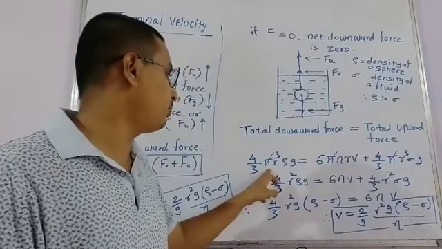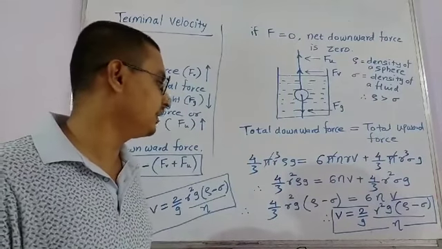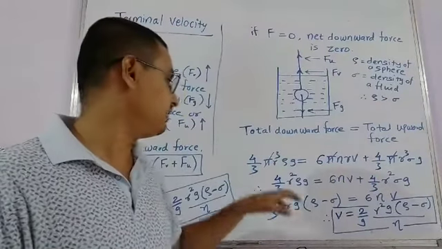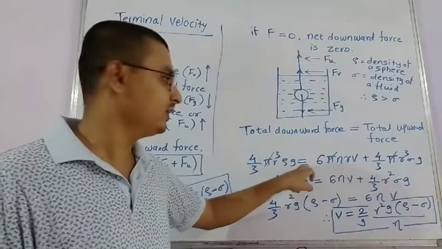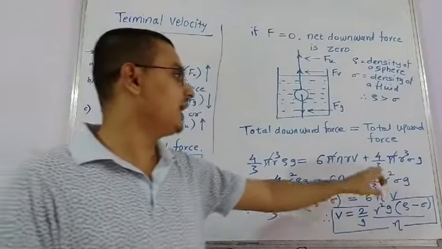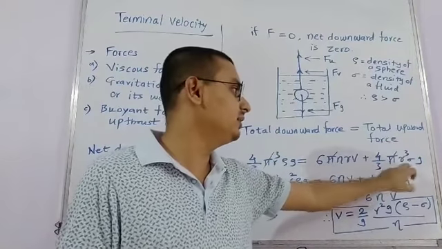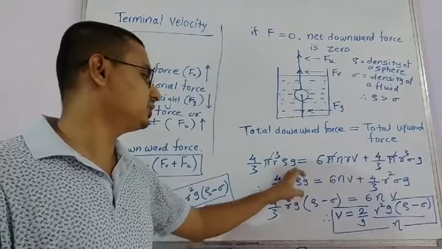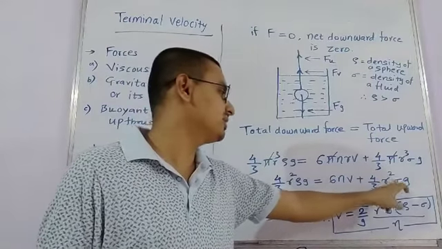So if we cancel out pi and r, we can reduce this equation because pi and r are common everywhere. The r cube reduces to r square. So we get the equation 4 by 3 r square rho g equal to 6 n v plus 4 by 3 r square sigma g.